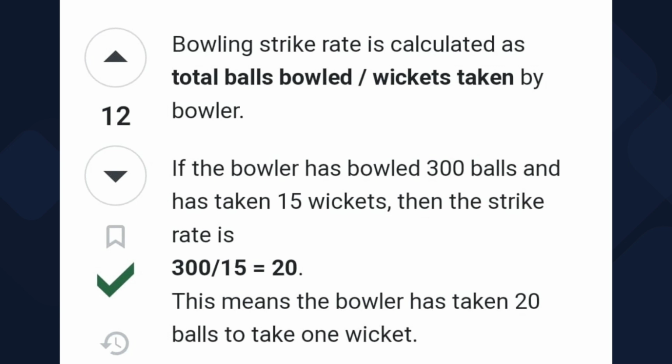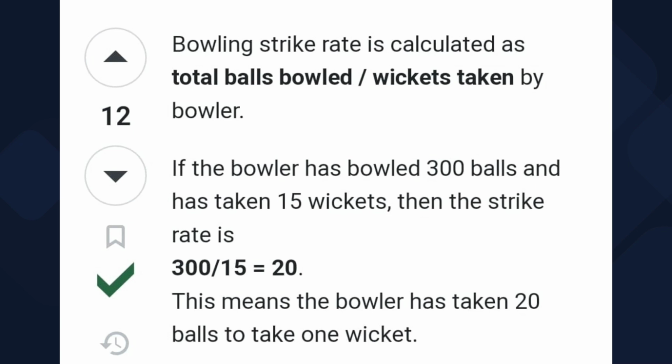Now, in contrast to what we spoke about the runs conceded, the bowling strike rate is the number of balls you bowl to pick up one wicket. How many balls can you pick up a wicket in? If you look, the best bowlers are the ones who have the least strike rate. When we look at the batting strike rate, it is always better when it's higher. But in bowling, it's the difference: the lesser the average, the lesser the strike rate, the better bowler you are.